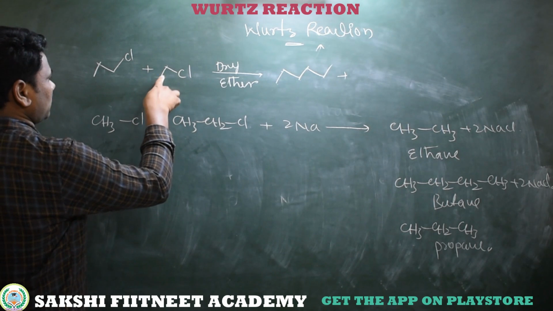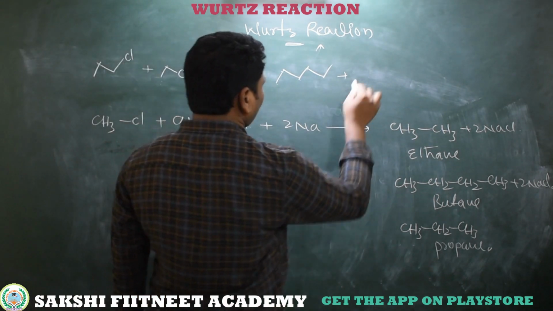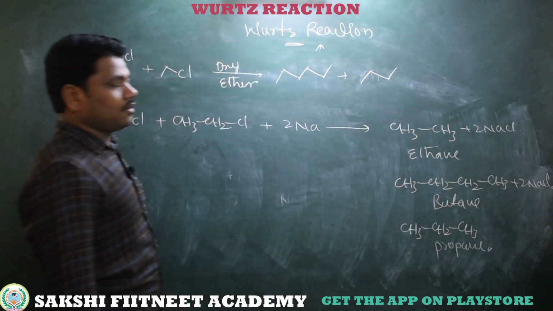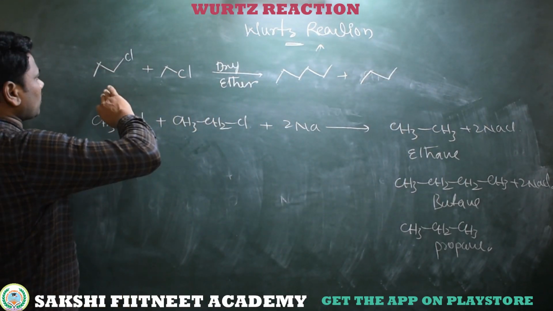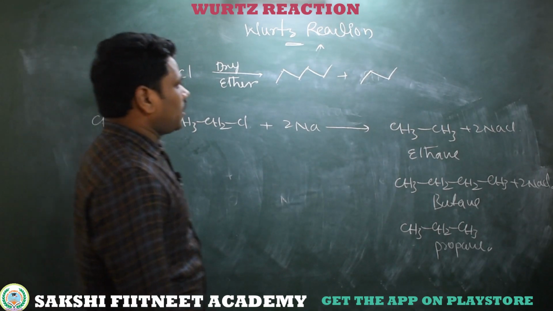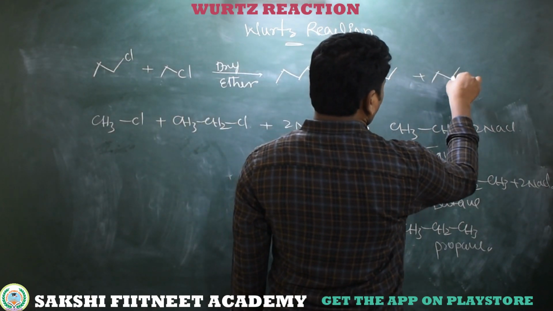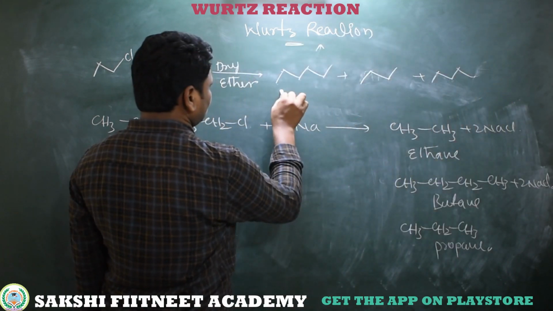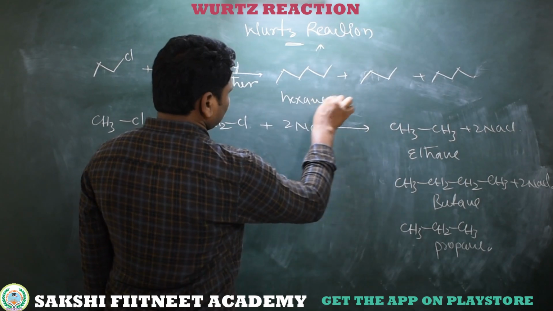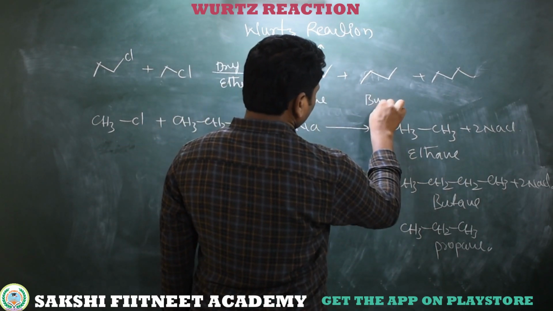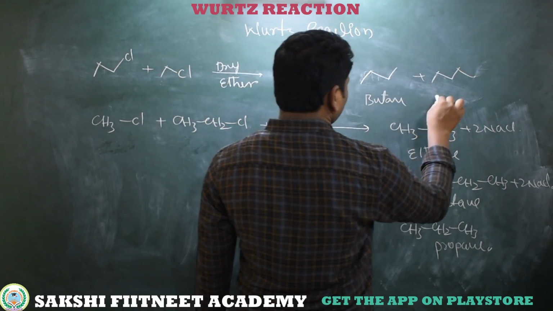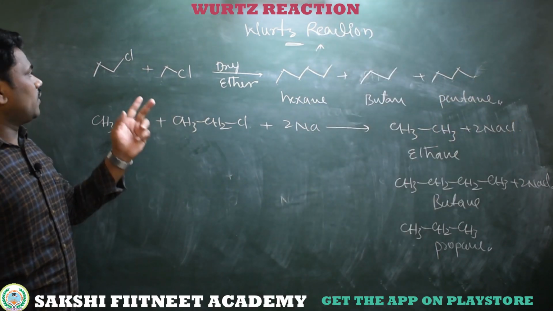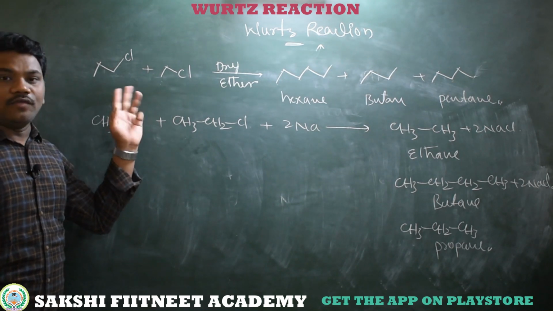If the coupling is between ethyl chloride and ethyl chloride, then here we will get butane. If the coupling is between propyl chloride and ethyl chloride, then we will get pentane, 1 2 3 4 5. You will get pentane. This is hexane, this is butane, this is pentane. So these are the products we get from two different alkyl halides.